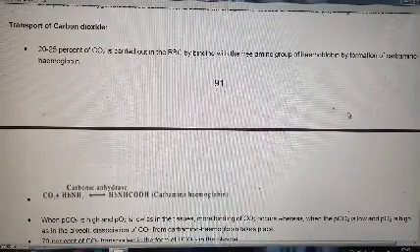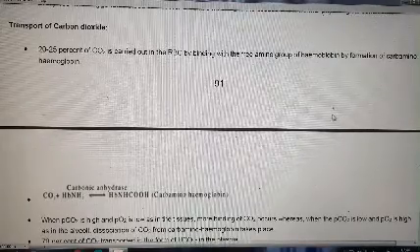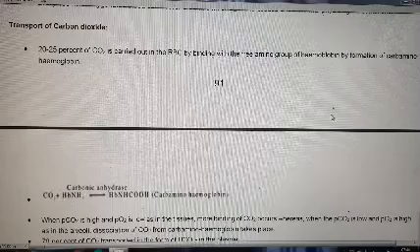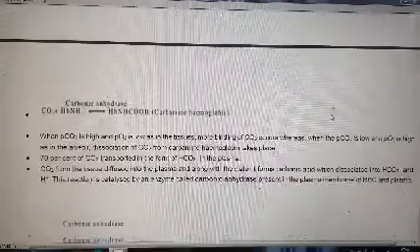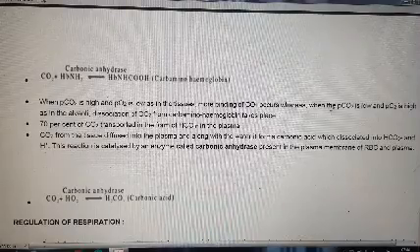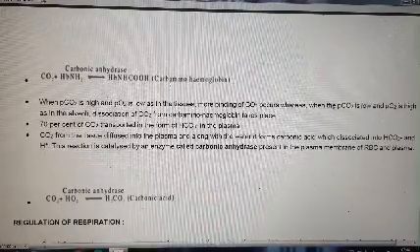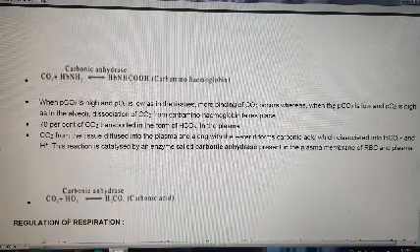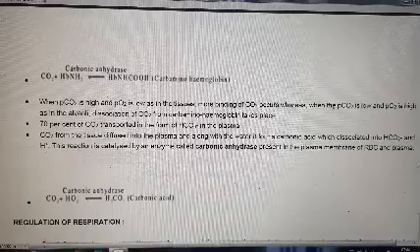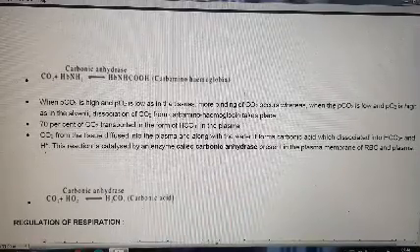20 to 25% of CO2 is carried in the RBC by binding with the free amino group of hemoglobin by formation of carbaminohemoglobin. The formula is here: carbaminohemoglobin is formed from carbon dioxide and hemoglobin, which is catalyzed by carbonic anhydrase. This type of reaction takes place.